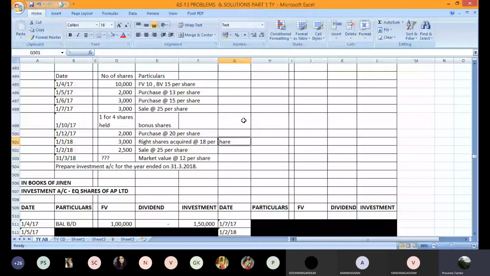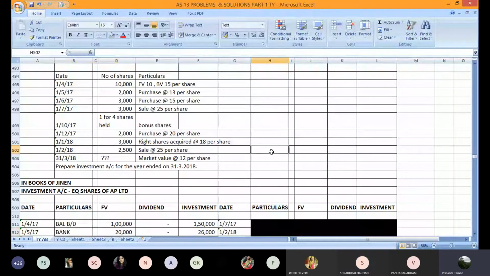Investment account to bank account. Correct. What is the amount? Investment account 26,000. Yes, to bank account 26,000. Correct. And face value will be 20,000.